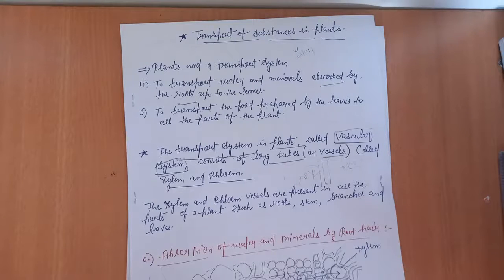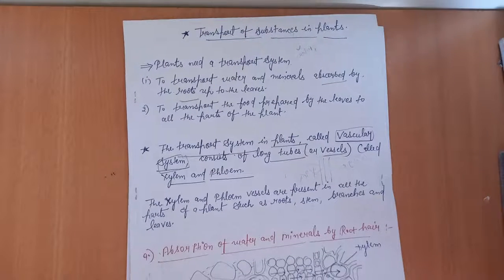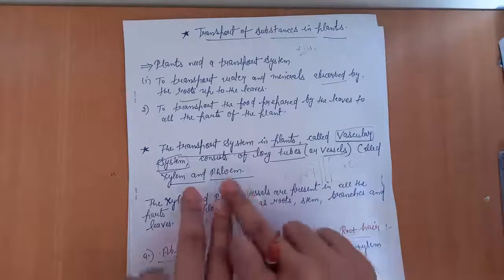So this is the reason why plants require a transport system, and system means that some parts of the tree are included in this transport system that helps to transport the substances. The transport system in plants is called the vascular system, and the vascular system includes two types of long tubes called vessels. The transport system, or vascular system, consists of xylem and phloem.